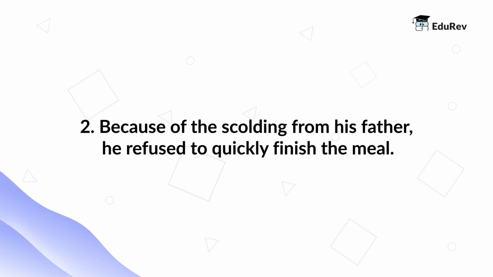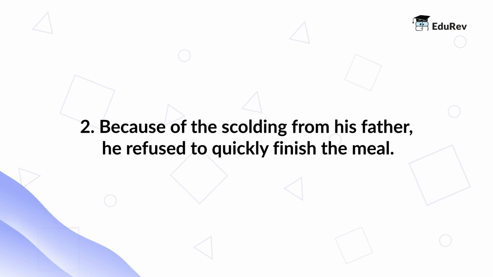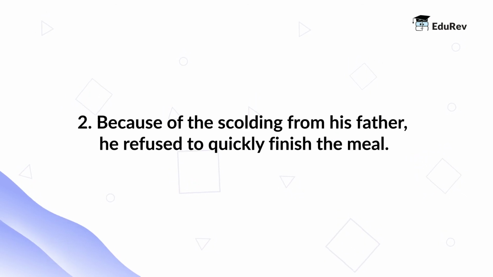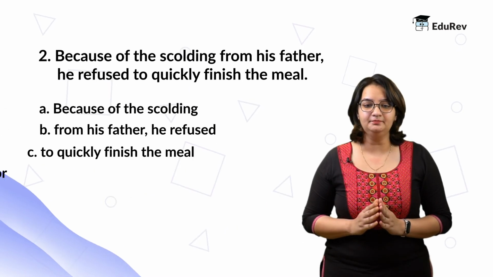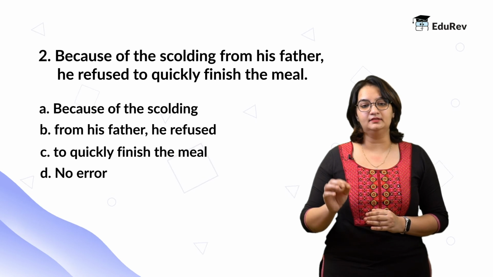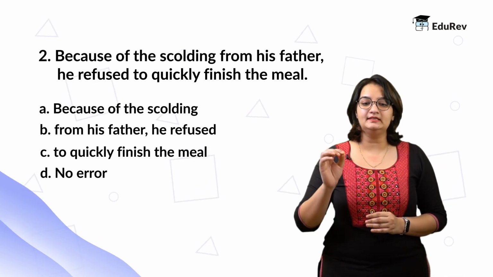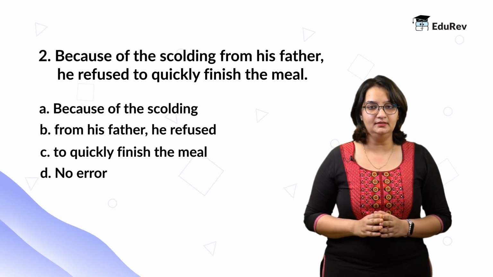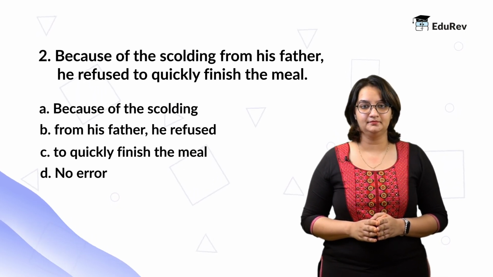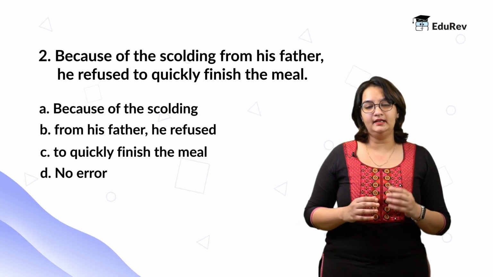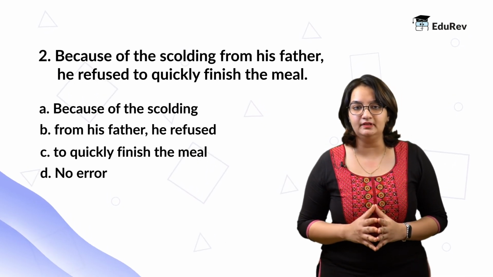Let's take a look at this example. Because of the scolding from his father, he refused to quickly finish the meal. Here, let's look at the options. Option A, because of the scolding. Option B, from his father, he refused. Option C, to quickly finish the meal. Option D, no error. In this particular statement, we see an error which is known as split infinitive.